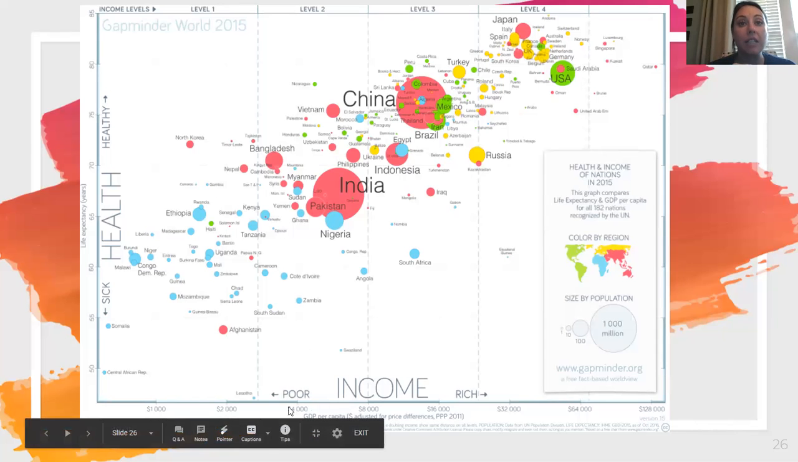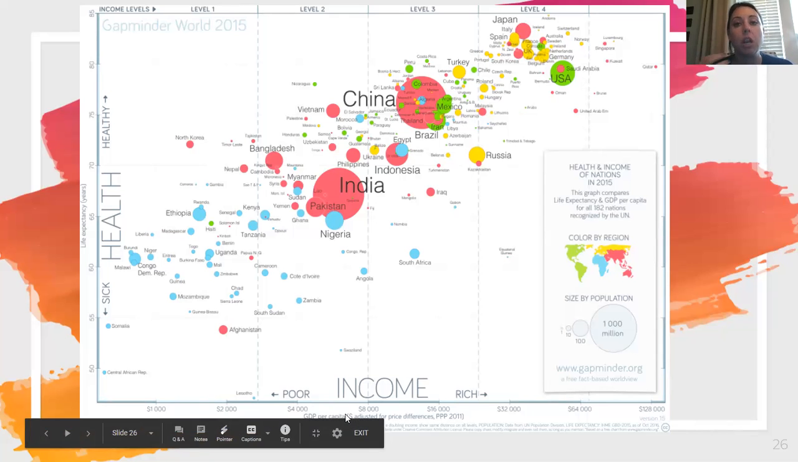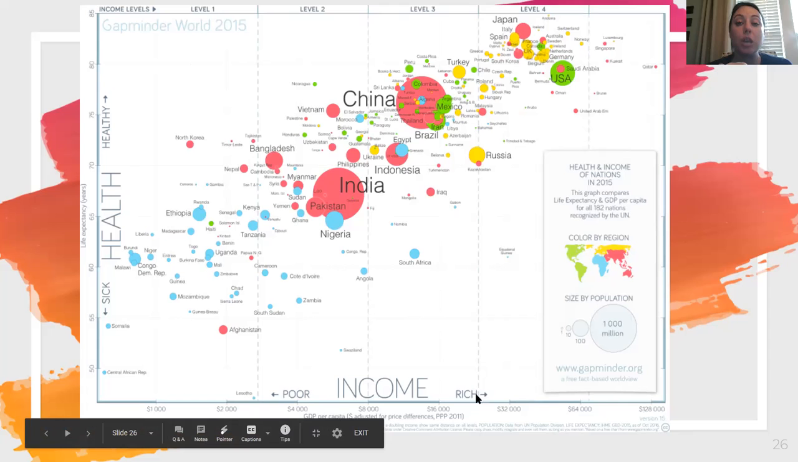At the x-axis we have where it says income. We have poor on the left, so anything from 1,000 to 4,000 GDP. GDP is gross domestic product. This is a measure of how big your overall economy is per capita. That means per person. So if you have a low GDP per capita, that means your country doesn't have a lot of money, and when you spread it out amongst all the people, then you really don't have a lot of money, versus countries that have a rich GDP per capita.